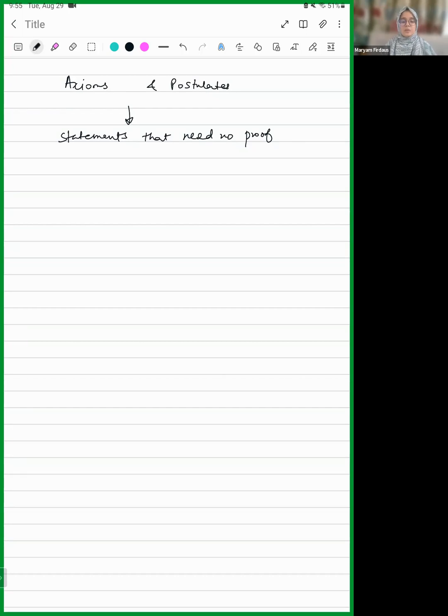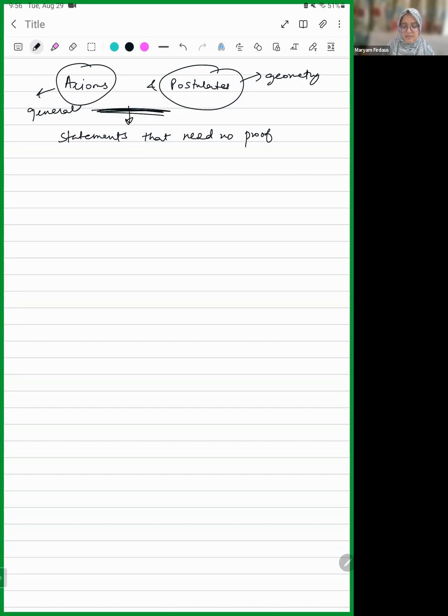Otherwise, they don't need to be proved. Postulates are basically axioms, but they are related to geometry, things like lines and shapes. So postulates are specific to geometry, and axioms are just in general. But both of them are the same in the sense that they are statements that do not need a proof.